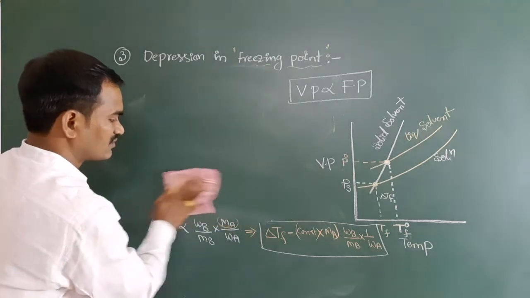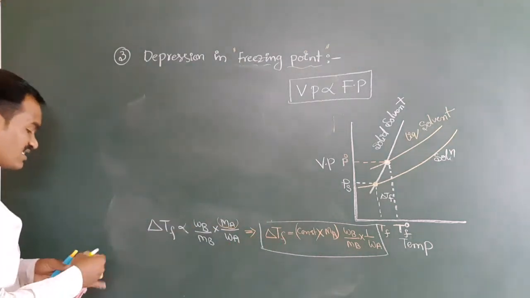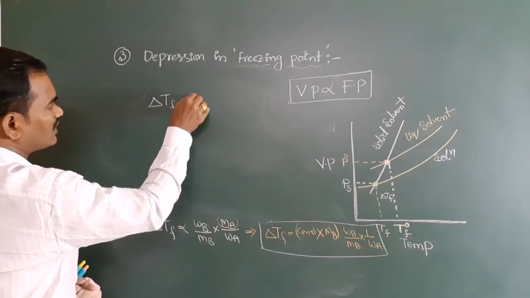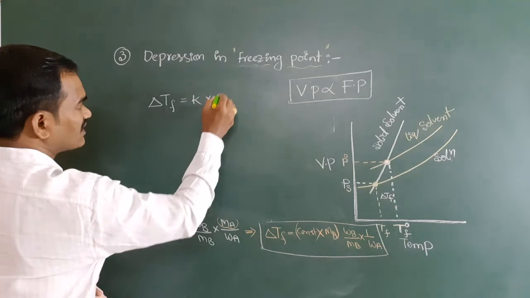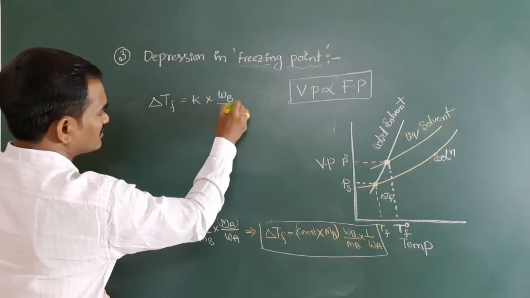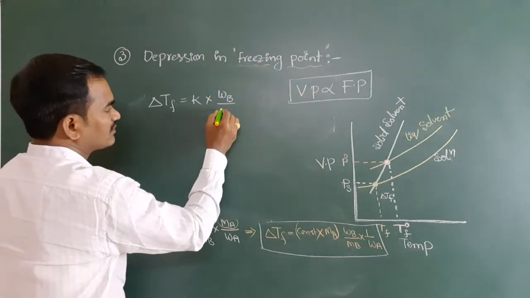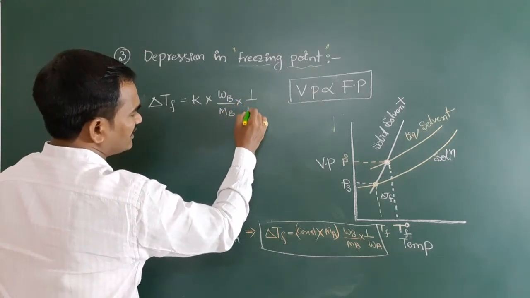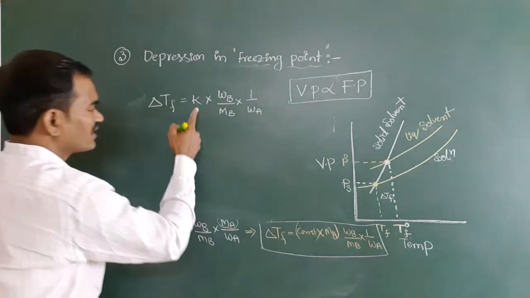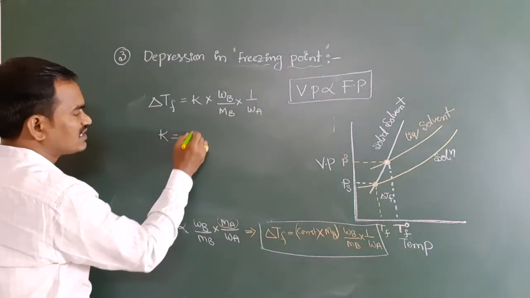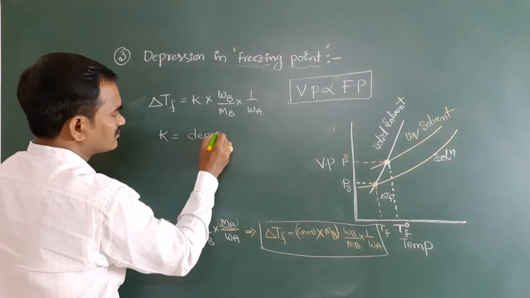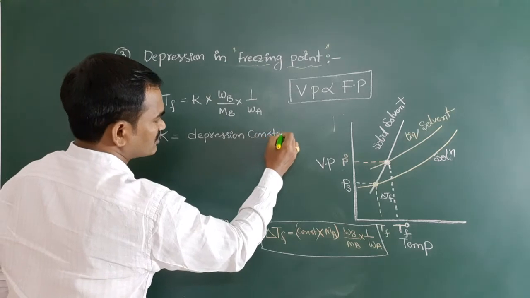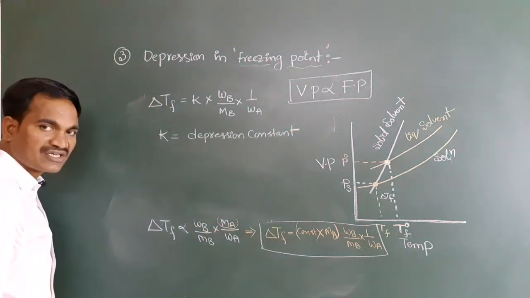instead of this, here you see total constant K I am taking. Delta Tf is equal to K into, what is that? Weight of solute by gram molecular mass of solute into 1 by weight of solvent. Here what is K, sir? K is equal to depression constant. K is equal to depression constant.